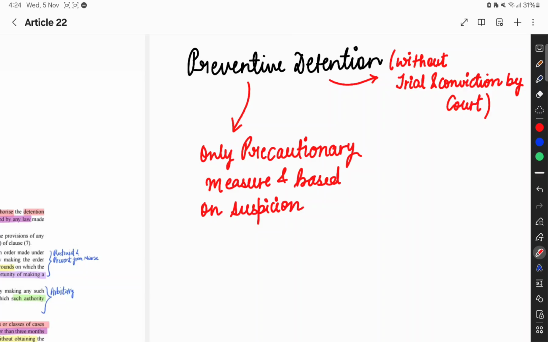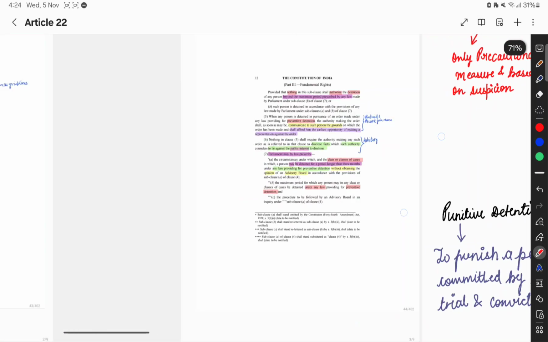So there are two types of detention: punitive and preventive detention. I hope you get the understanding of these two words. Now we can proceed to our article.